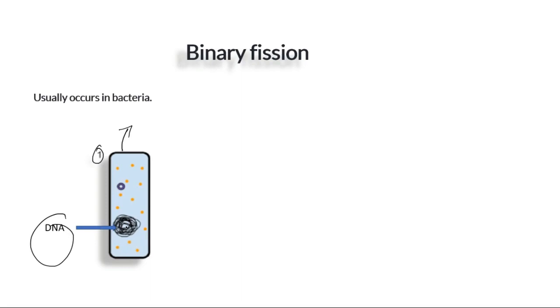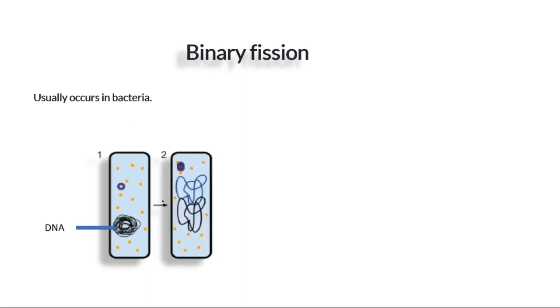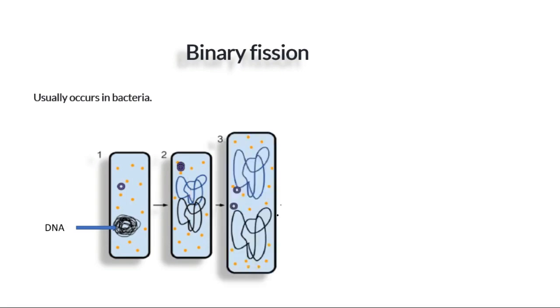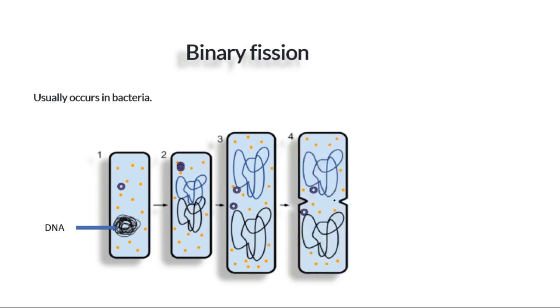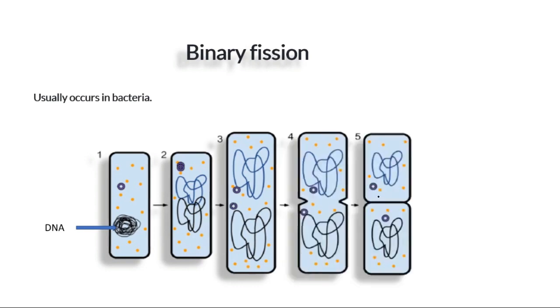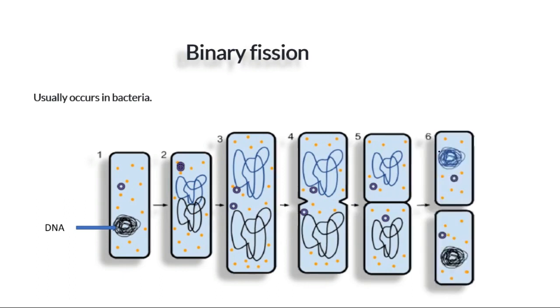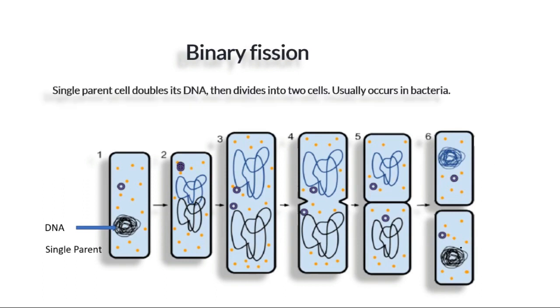Here what happens is this will break slowly into two, and slowly it gets separated. Then it will start dividing somewhere here, and a separate membrane, a border, is developed, and that results in two bacteria. That usually occurs in bacteria and a few other microorganisms. So this is what is called binary fission.